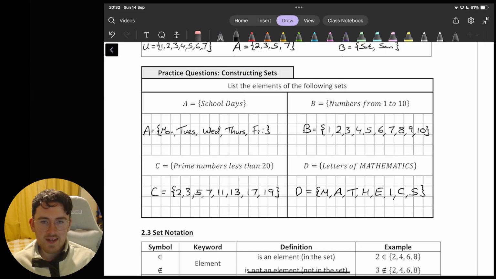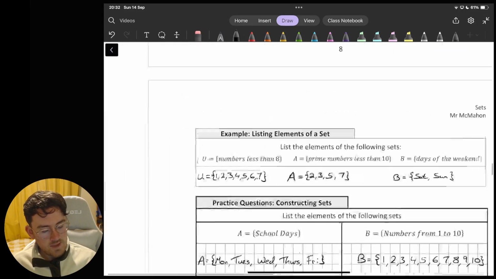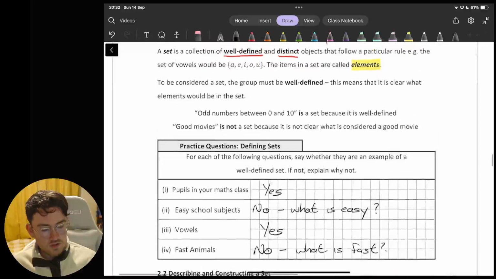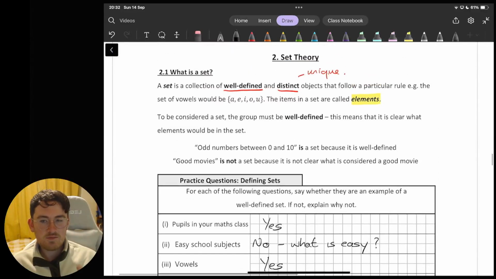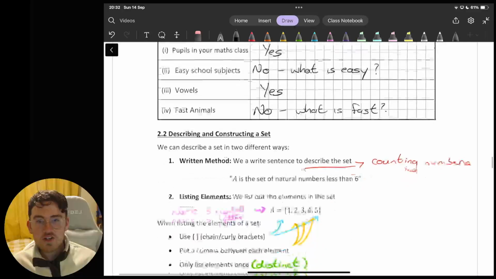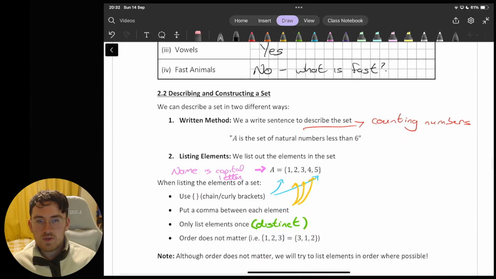Okay, so again, that understanding of what a set is generally. So the main thing really so far is, do we understand the definition of a set, that it has to be well defined and distinct, and do we know those rules that we follow when we're listing the elements of a set? Okay, and we're going to continue then into some notation and some work with our diagrams.